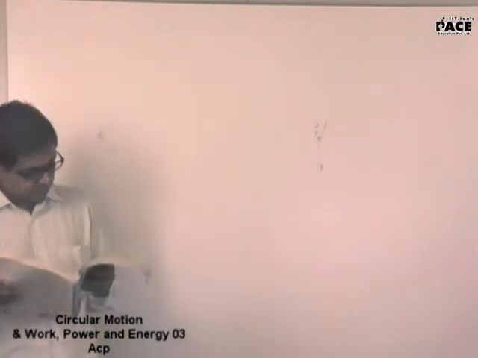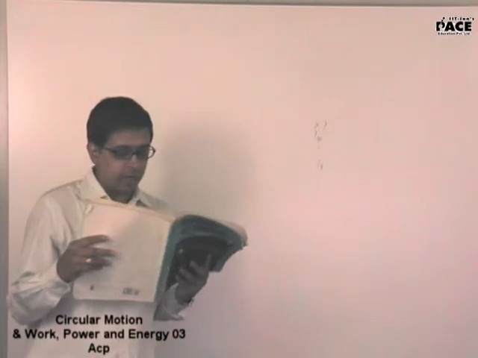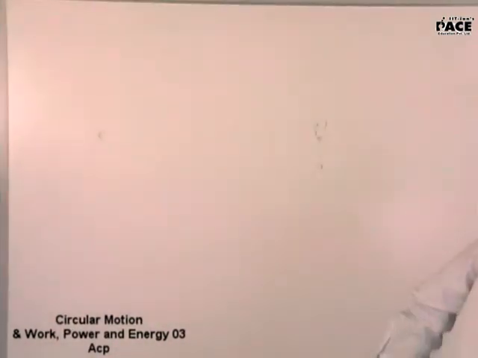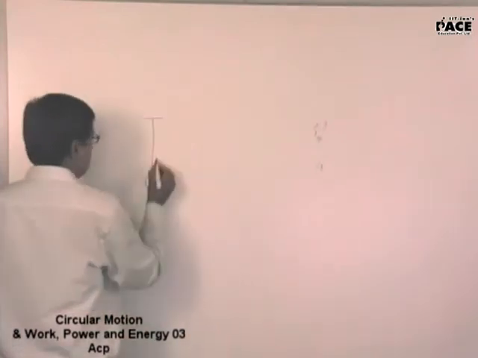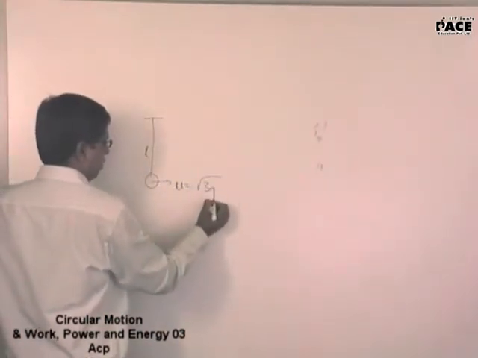The next, 56. Bob of a stationary pendulum is given a sharp hit, horizontal velocity root 3gl. Find the angle rotated by the string before it becomes slack. You gave a velocity of root over of 3gl.